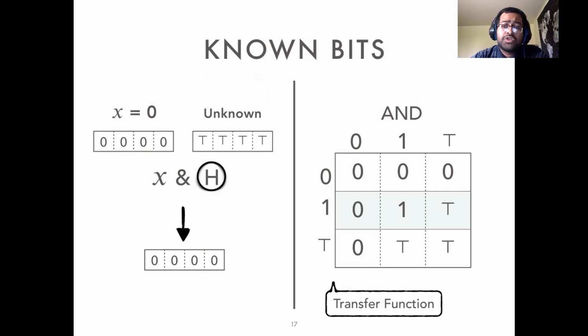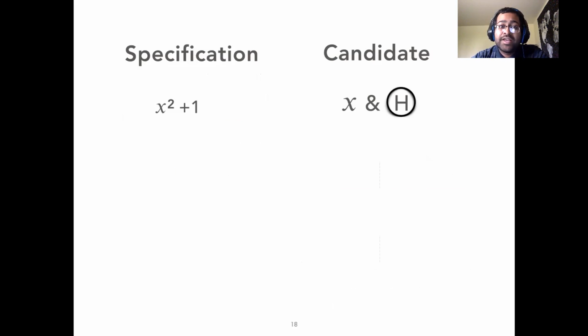The way it would work with known bits analysis is, suppose we have a candidate x and hole. Recall that hole is a hole here. If we choose x to be 0, all the bits of x and hole are concluded to be 0 according to the transfer function on the right here. Now we can use this result to show the candidate x and hole is inequivalent to a specification, say x squared plus 1. Now choosing x to be 0, the specification can be evaluated concretely to the value 1.